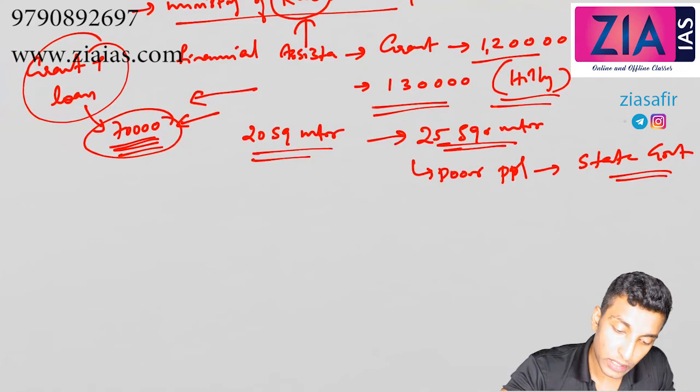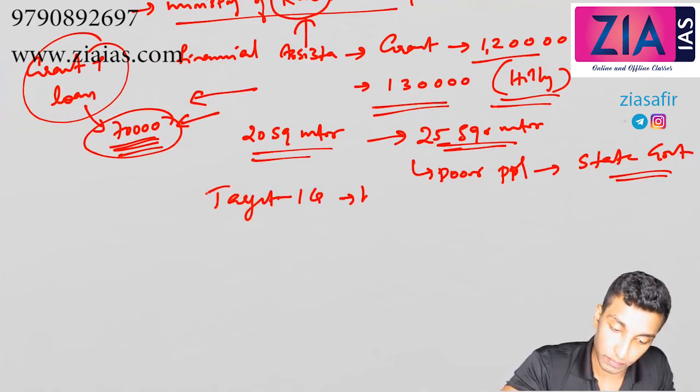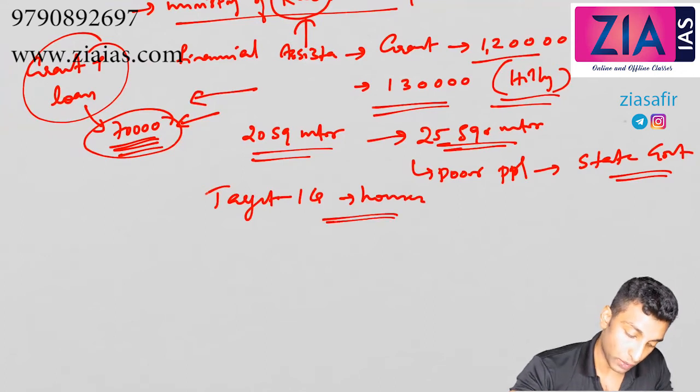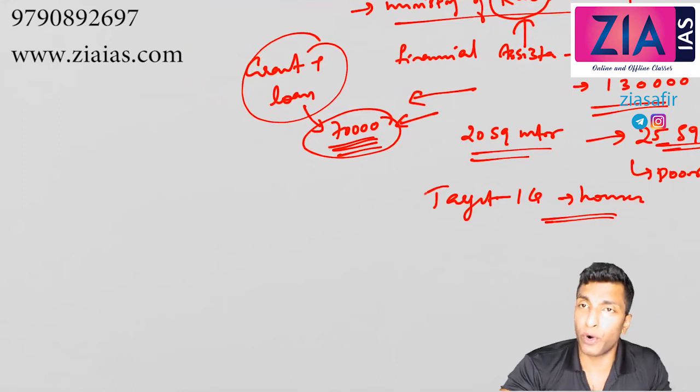So what about the target? The target is 1 crore houses. So this is PM Awas Yojana, or Housing for All by 2022.